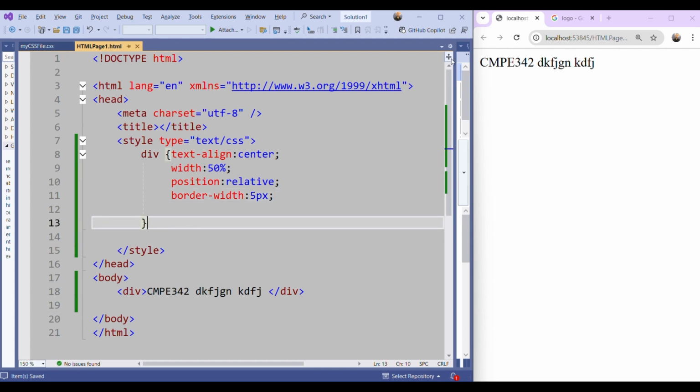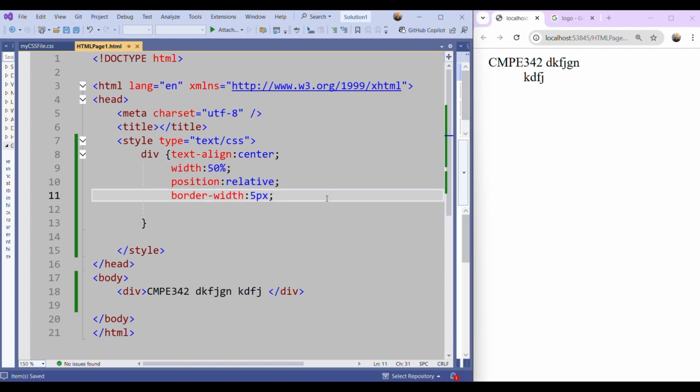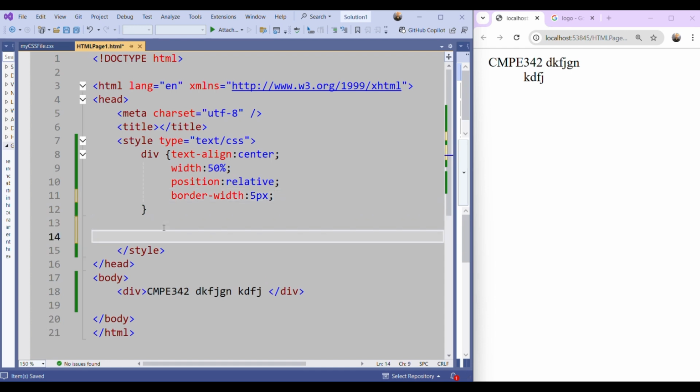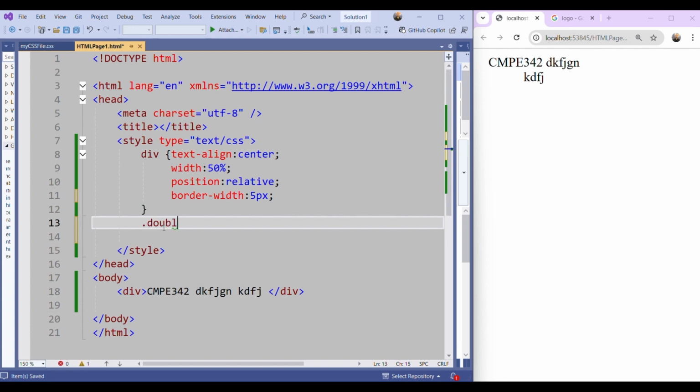I am saving it and refreshing it. So everything is here, but it's not finished, okay? So I'm going to define different classes. I will try them and you can see the differences. For example, let me define the double class.